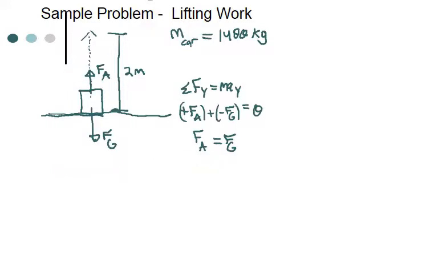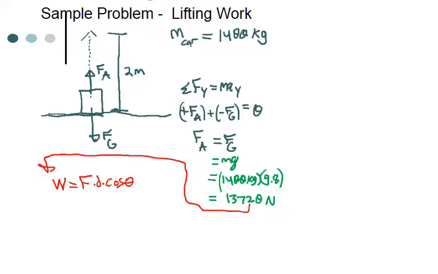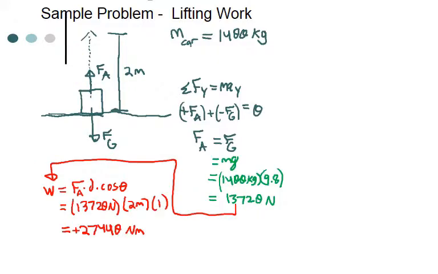We have the force applied going up and the force of gravity going down, and those are equal to each other in this case. So we have the force, which is 13,720 newtons, and we can calculate the work. We know the force, we know the displacement is 2 meters. The displacement is upwards, the force is upwards, so cosine is 0 degrees, and we get a work of 27,440 newton meters.